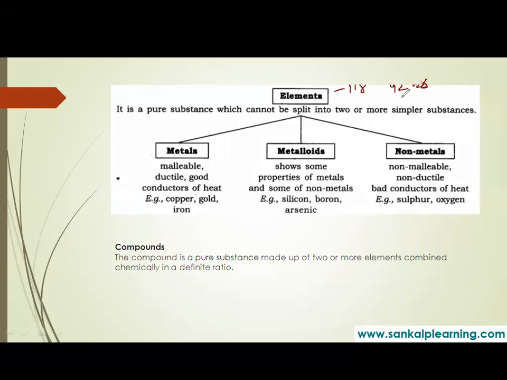In some books they give this ratio. In some other books they may give 94 naturally occurring and 24 artificially prepared. So it varies. In some books they have mentioned 92 and 26, in some books 94 and 24. If NCERT mentions 94 and 24, you have to follow that. Or if it mentions the other, you are going to follow that.